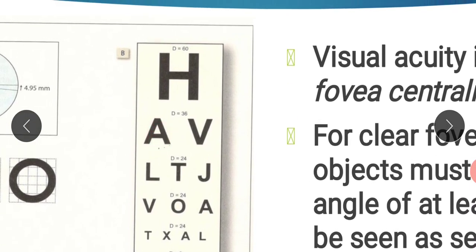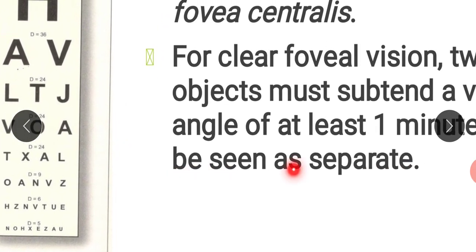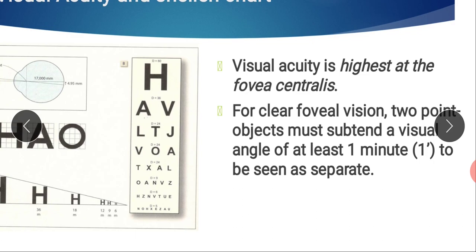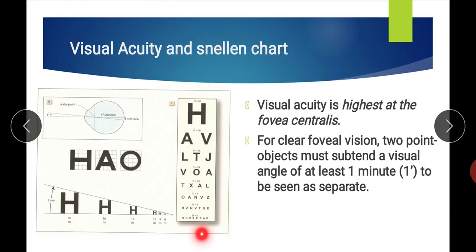Normally our vision should be 6 by 6. The normal clinical reading on Snellen's chart for an emmetropic eye or a normal person is 6 by 6, in which the numerator is the distance at which the patient is reading and the denominator is the line that they are able to read.